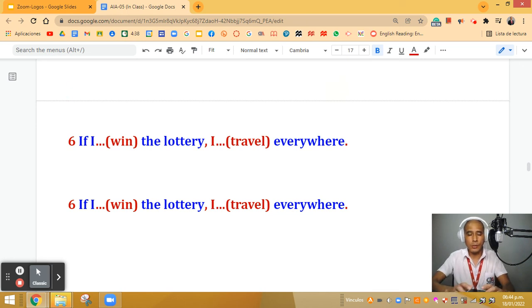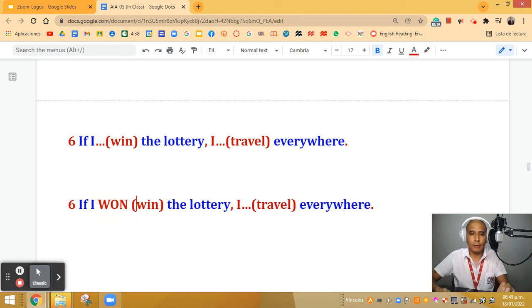The same, I'm going to give you some time so you can think about it. Remember, this is a friendly reminder. In the if clause, the verb goes in the simple past. After the comma, the result clause, we have the verbs would, could, might, plus the verb in the base form. Okay, do you want me to help you? Let's do it together. All right? So in this case, what's the past of win? The past is won. If I won the lottery, okay, which is something impossible, I think.